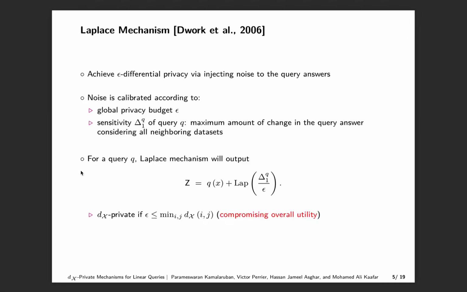In this work, we propose a systematic approach to convert any epsilon differentially private mechanism into a dx private mechanism while maintaining high utility in the response by exploiting different pairwise dx privacy budgets.